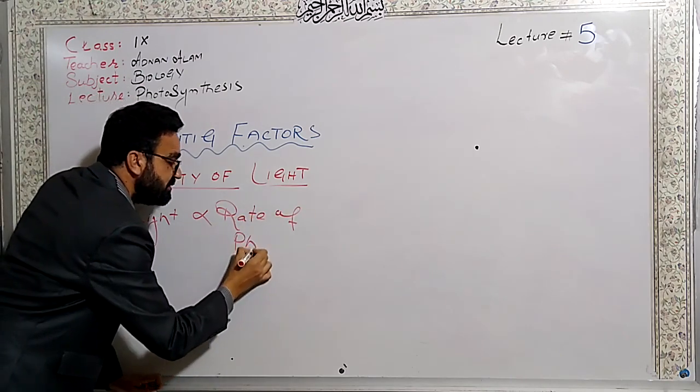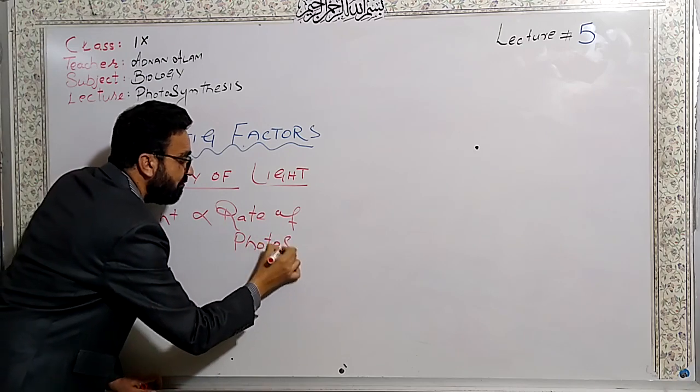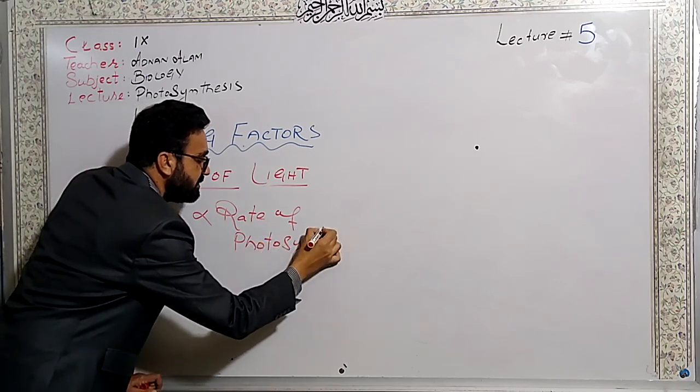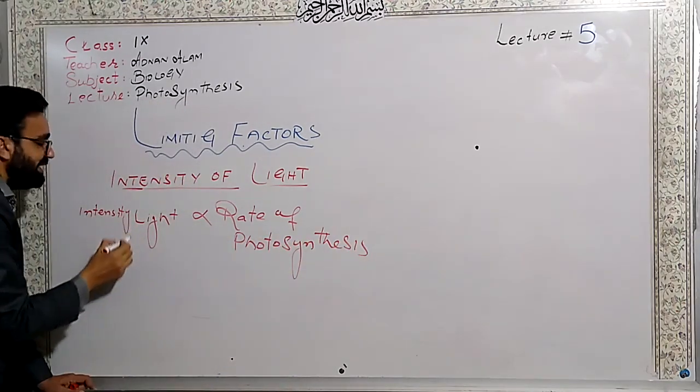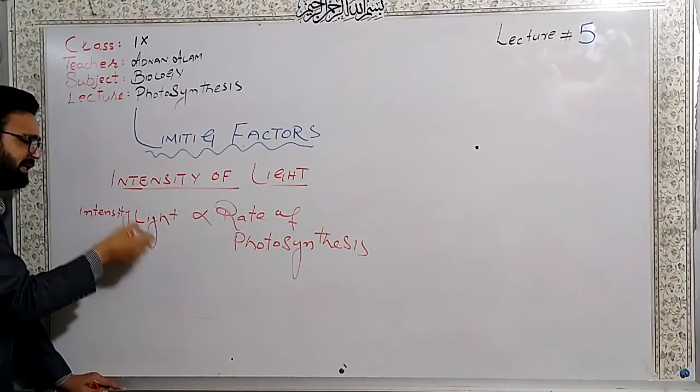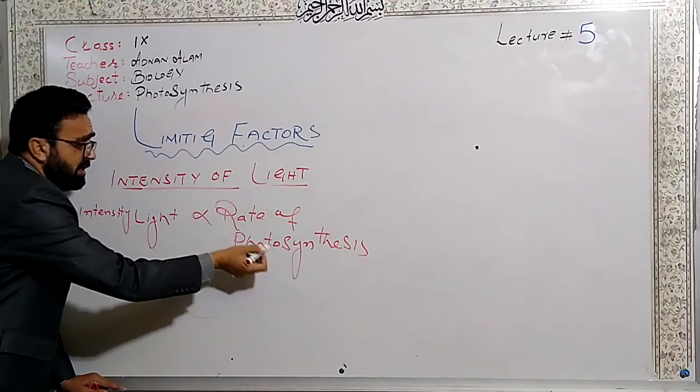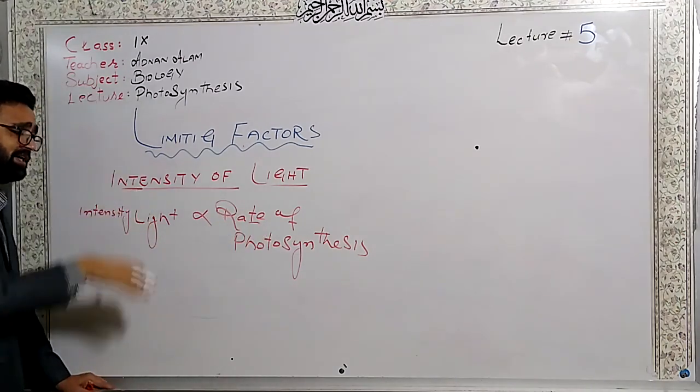What does it mean? It means that if we reduce the intensity of light, the rate of photosynthesis will decrease.